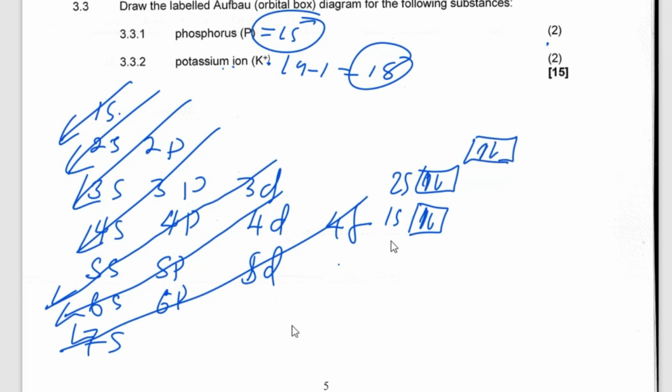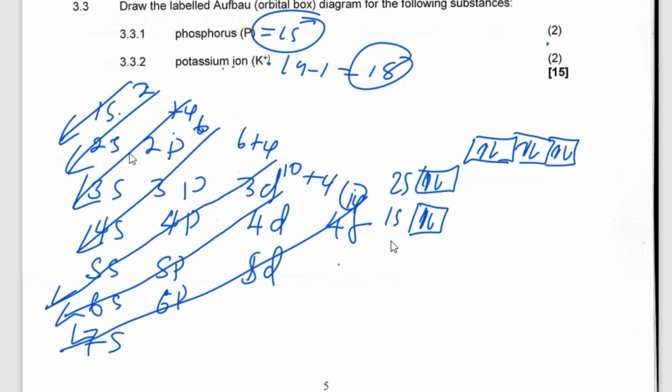Don't forget that to go to p is plus 4. I showed you yesterday, so this 2 is going to be 6. To go to d is plus 4, 6 plus 4, so this is going to be 10. To go to f plus 4 again, you keep on adding 4, 4, 4, 4. So it's going to be 14 here for f. Anyway, now because this is p, p is going to be 3 of them.